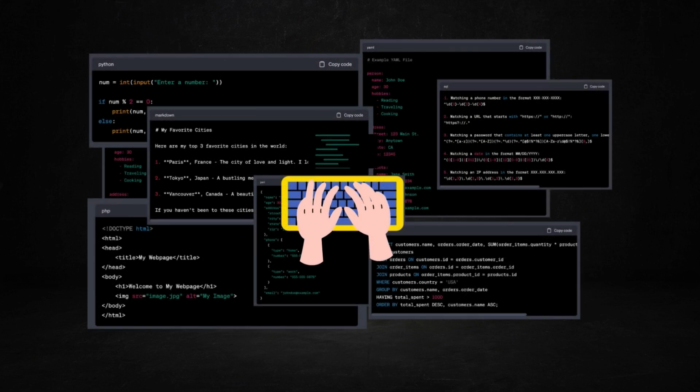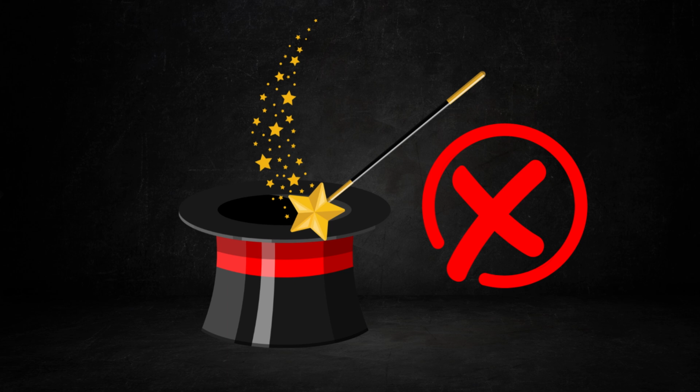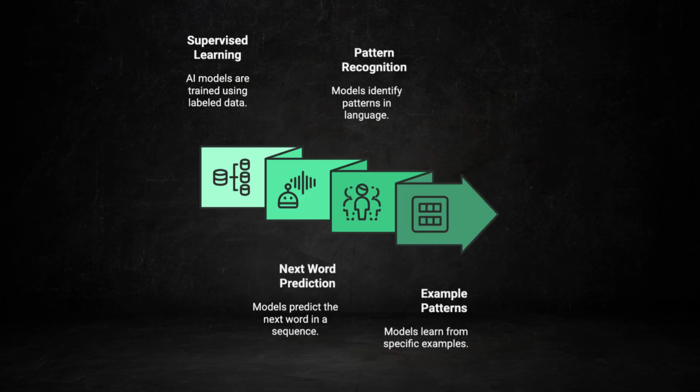AI can seem overwhelming with all the hype and buzz, but let's be practical. It's not magic, it is just a tool. Generative AI is built on large language models, trained using supervised learning. These models learn to predict the next word based on billions or even trillions of examples.